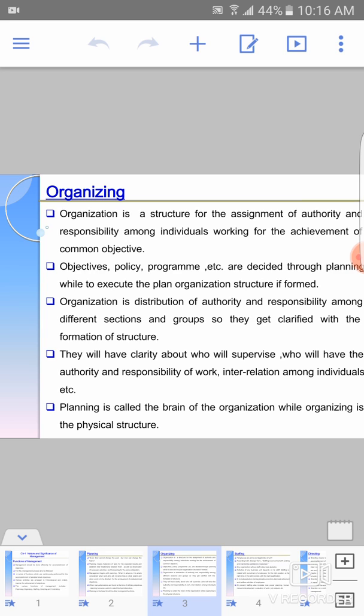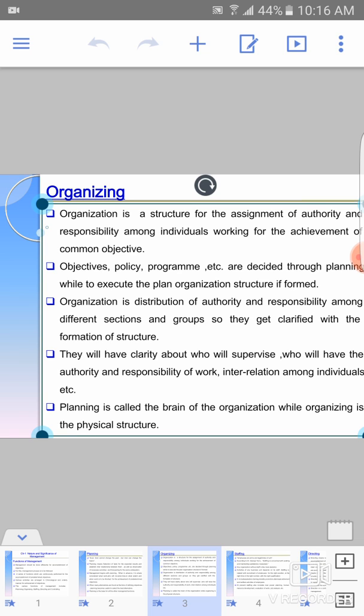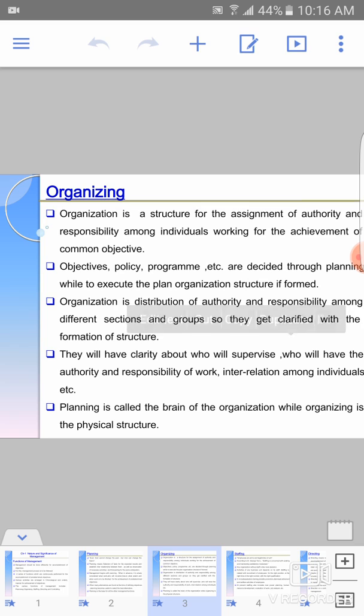Next point. Now we are going to study organizing. What is organizing? Organizing is a structure for the assignment of authority and responsibility among individuals working for the achievement of common objectives. Organizing is basically the organizational structure, a structure created in an organization to delegate authority and responsibility to the individuals.